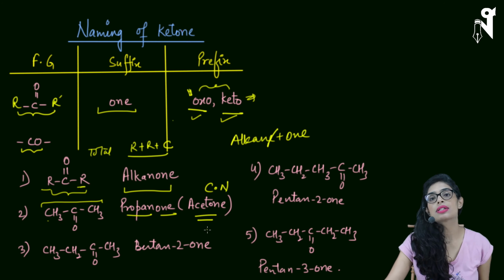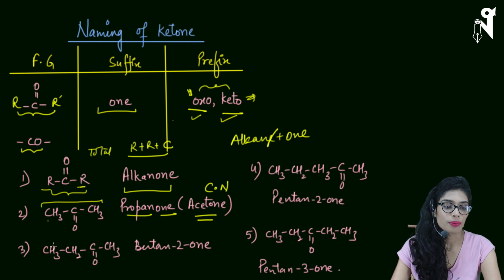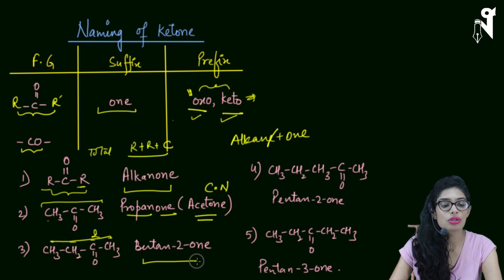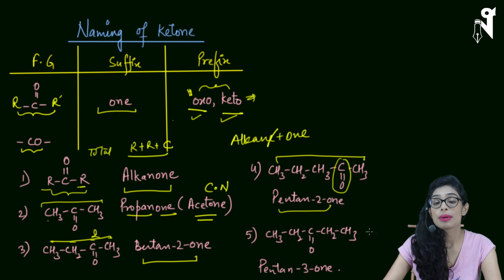I hope you would have heard acetone at many places. Generally in surgical spirits and all we use acetone. Next, look at this. We have CH3CH2COCH3, a 4-membered chain where your ketone is on the second position, so we will name it butane 2-one. Similarly, look at this. We have 5 carbons, CO is on the second position, so the name is pentane 2-one.